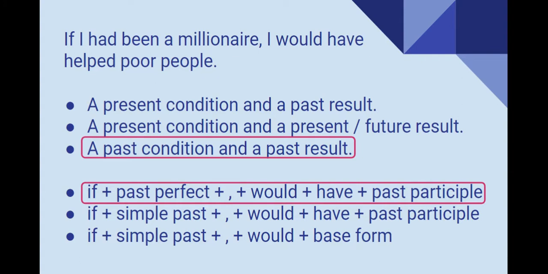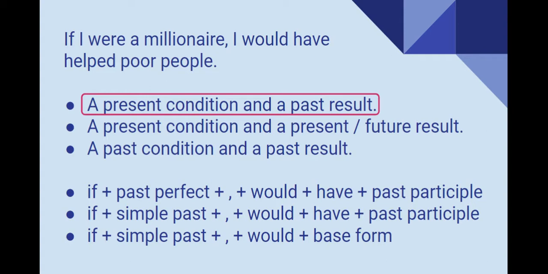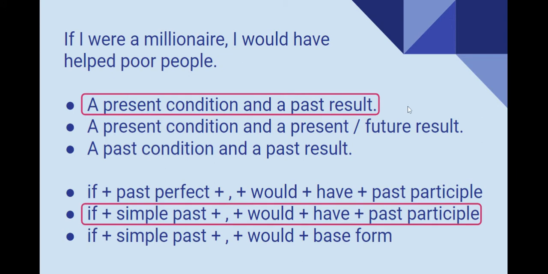Very good. Now, this is the mixed one. So, one more time, I will ask you to please pause the video, find what we are expressing in the structure. Okay? So, if I were a millionaire, I would have helped poor people. We're talking about a present condition with a past imaginary result. And the structure in this case is if simple past plus would have past participle.